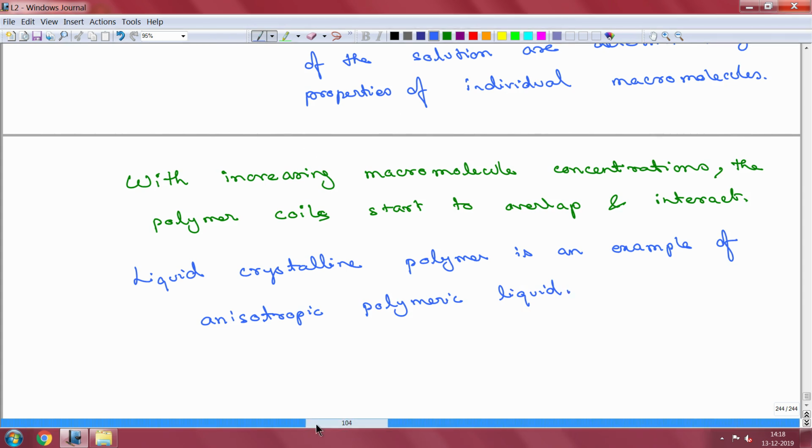We are not going to go into how this anisotropy can develop, but it will suffice to say here that this anisotropy can also develop spontaneously under certain conditions. Okay.